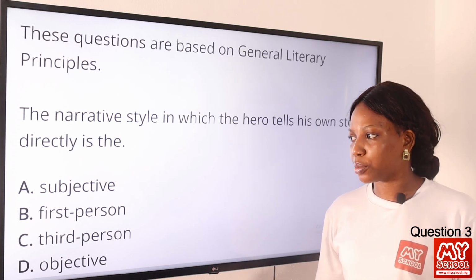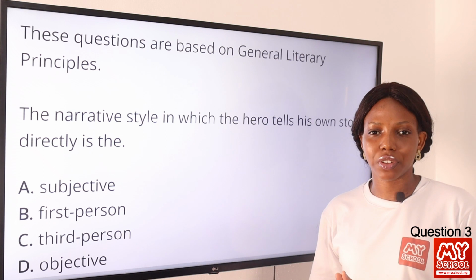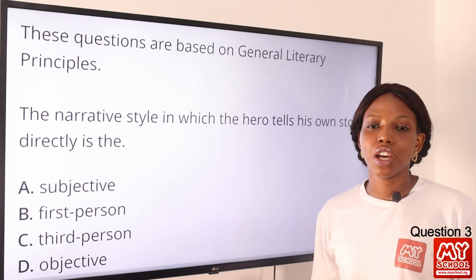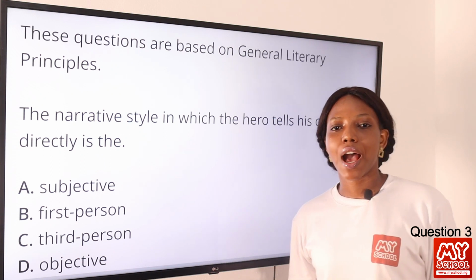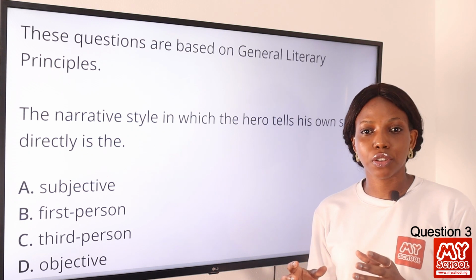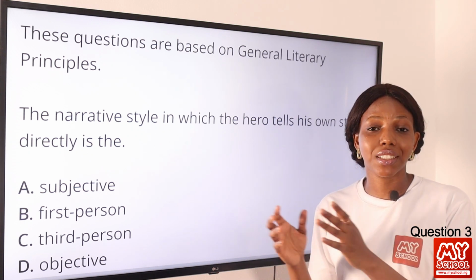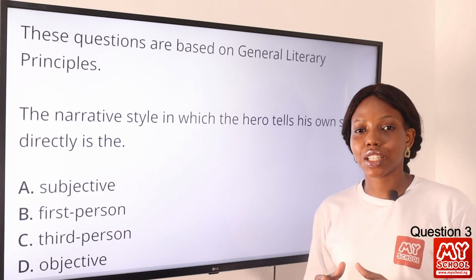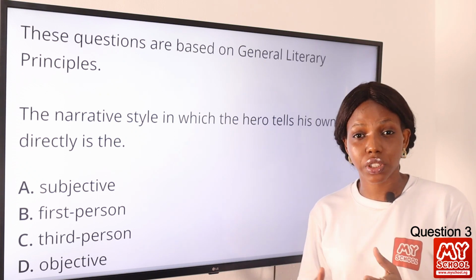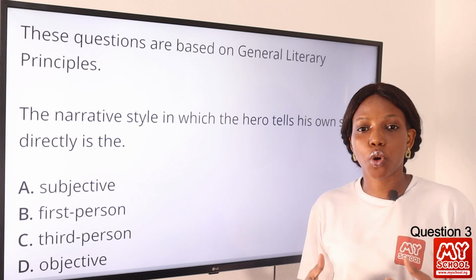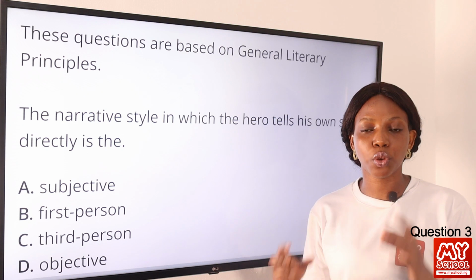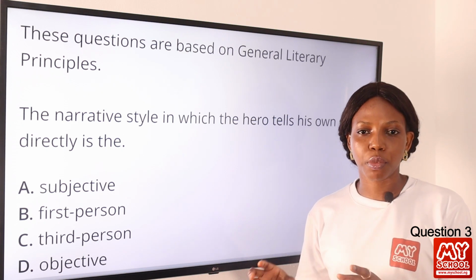So when we talk about subjective and objective, I like to think of it as perspective, narrative perspective, okay? Subjective narration is a narrator that tells us the story through the lens of a character, or one character at a time. Okay, so this narrator knows some of the characters, and so he expresses the character's feeling and opinion in his own way. We get the feeling that this narrator knows some of these characters.